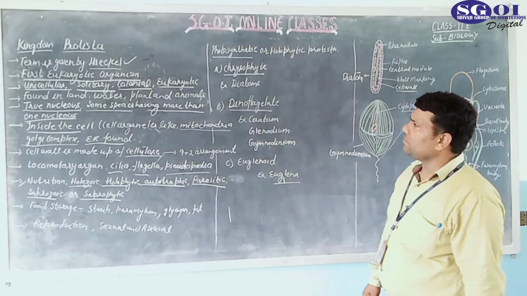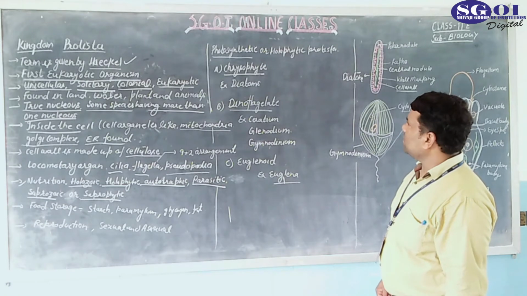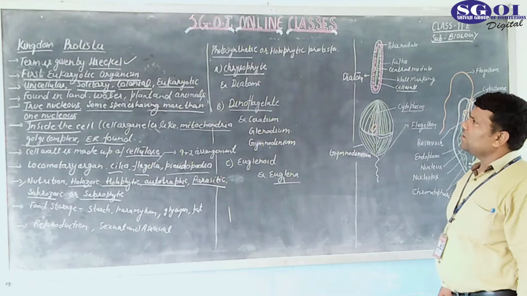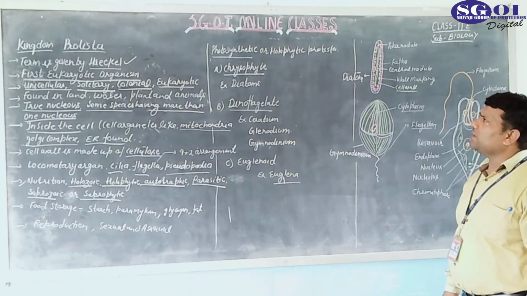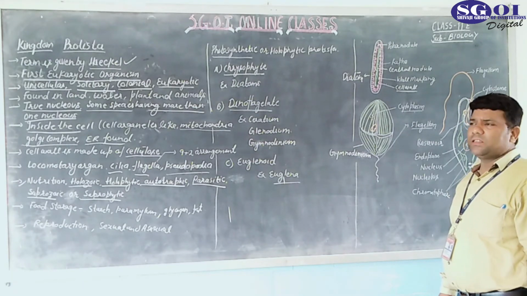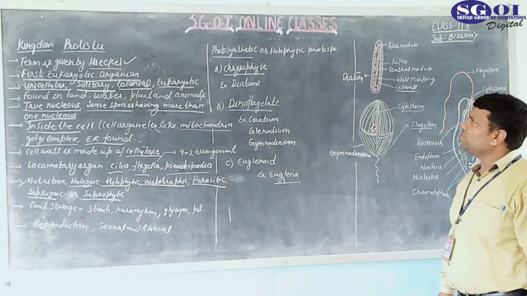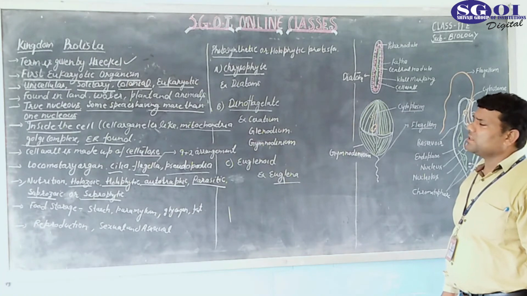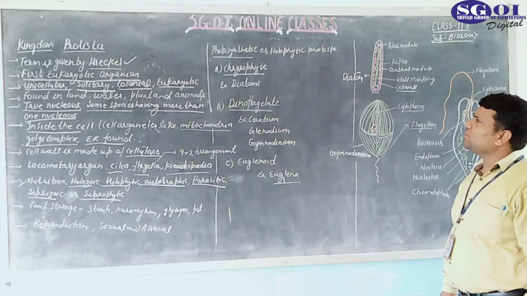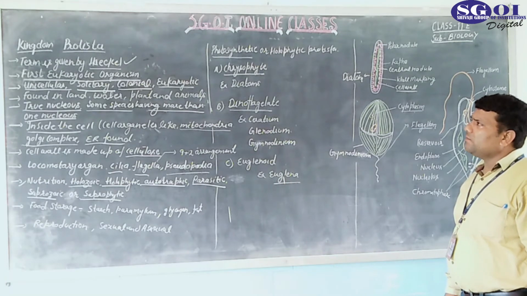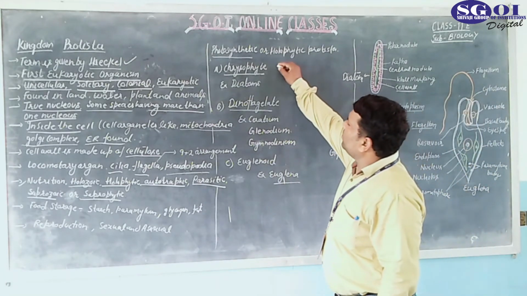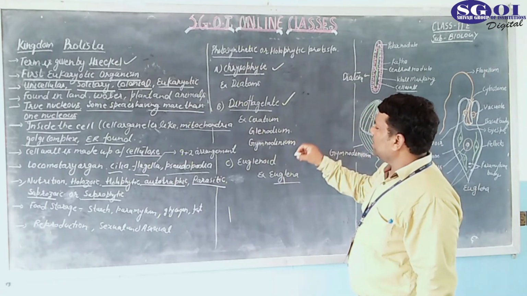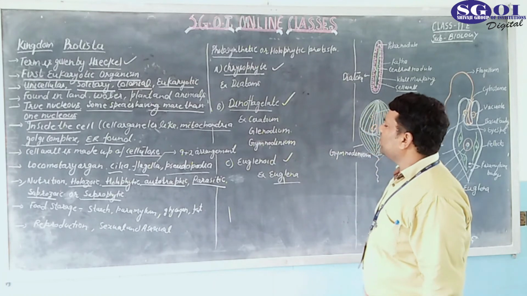Okay, now comes to the next point. Photosynthetic or holophytic protista. What are photosynthetic and holophytic protista? Photosynthetic or holophytic, as you know, holophytic means they take the plant as a whole food. So here some photosynthetic protistas are given, and these photosynthetic protistas are actually divided into three groups. First is known as chrysophytes, second one is known as dinoflagellate, and third one is known as euglenoid.